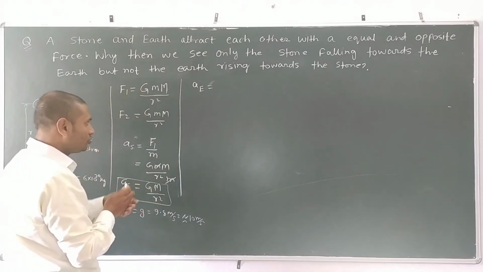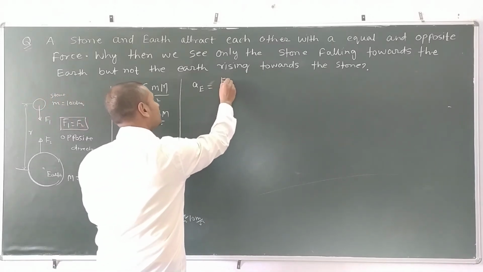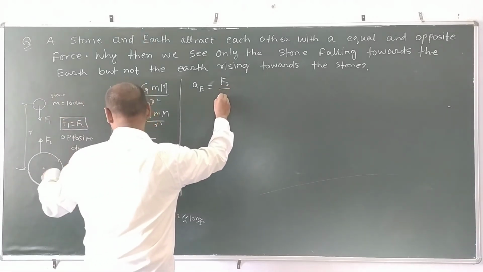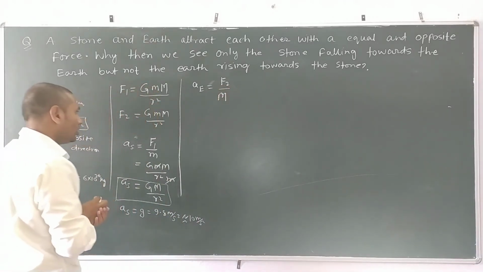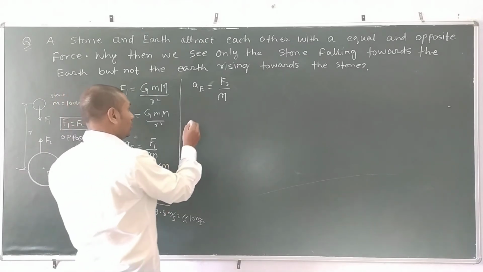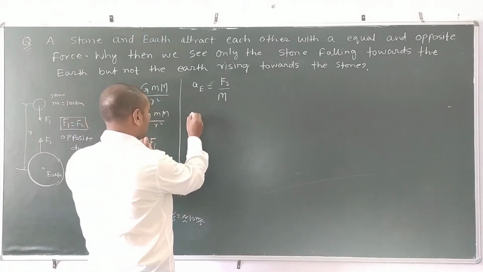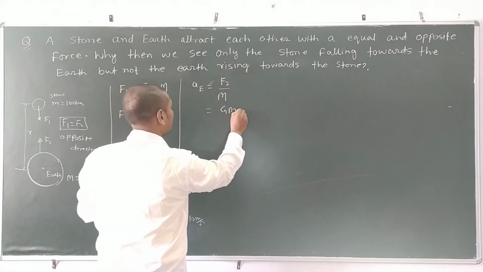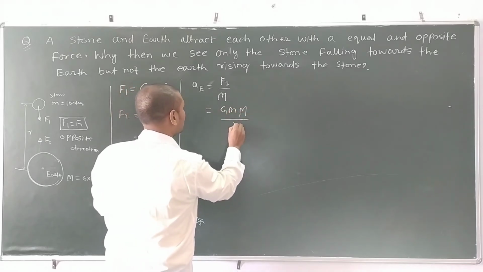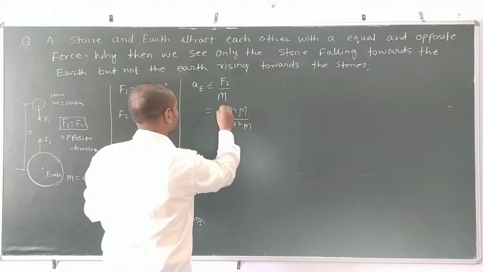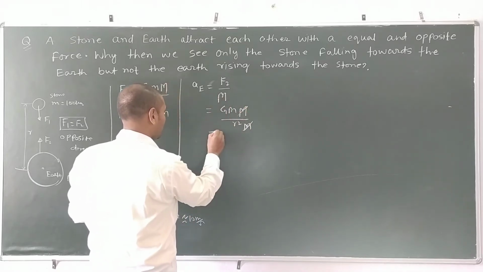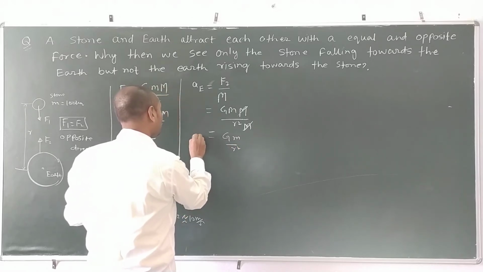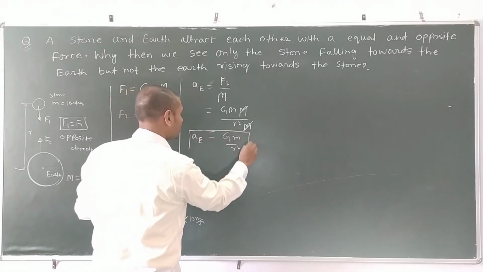Okay, and after it, if you want to find out the value of acceleration of earth, then what will you do? We have to divide the force which is acting on the earth, that is F2, by the mass of earth. From here, F2 is equal to G small m capital M divided by R square, and the capital M will be cancelled out and gives a value G small m upon R square. This is the acceleration of earth.